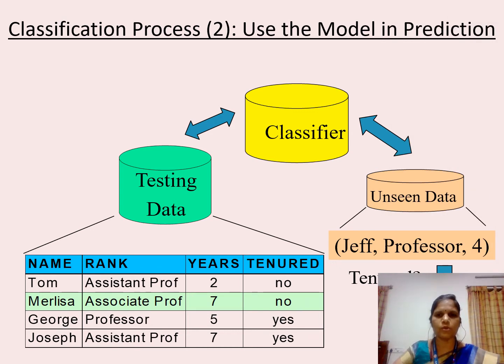Second step is to use the model in prediction. Here, input is your test data which will be fed to the classifier, and through this classifier you are able to find out the unseen data. For example, unseen data which has been predicted from the classifier is name equal to Jeff, professor equal to 4, and his tenure is yes. This is the sample unseen output data which has been extracted from the classifier model.